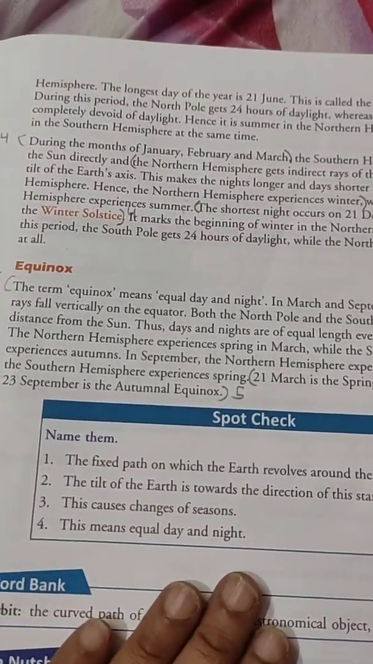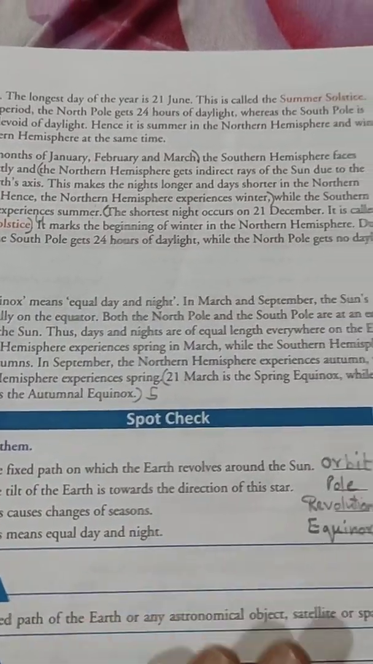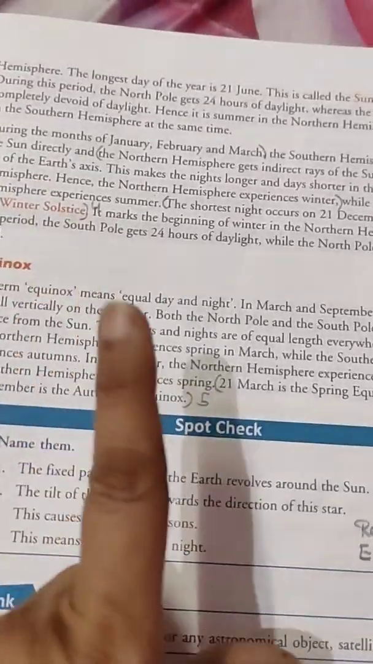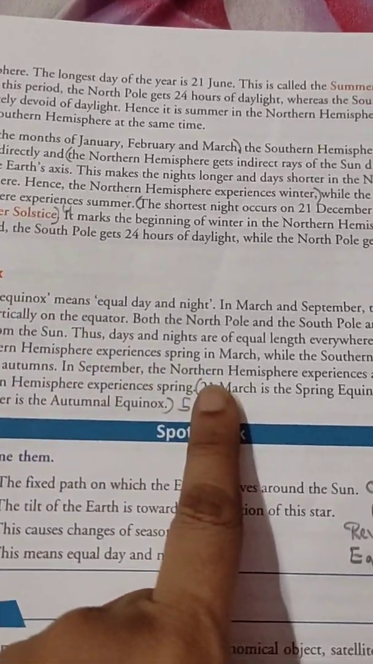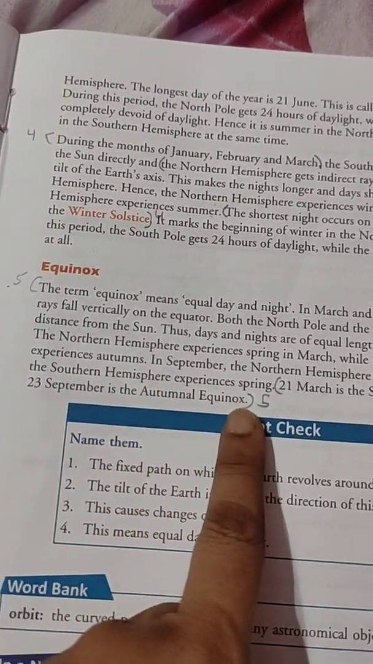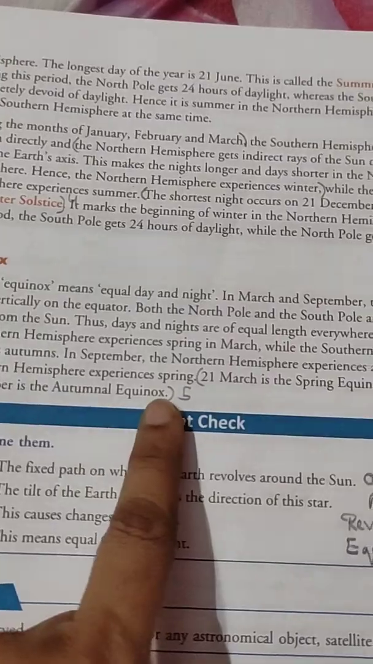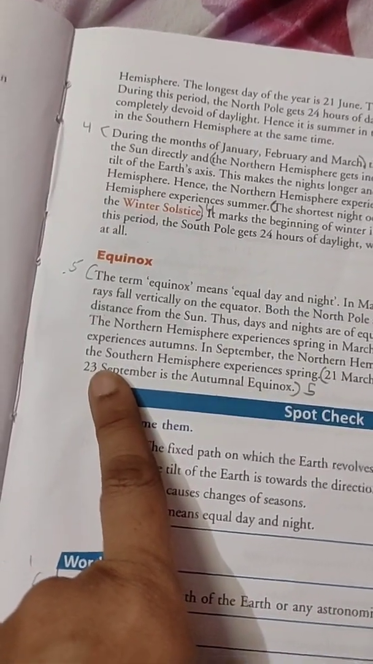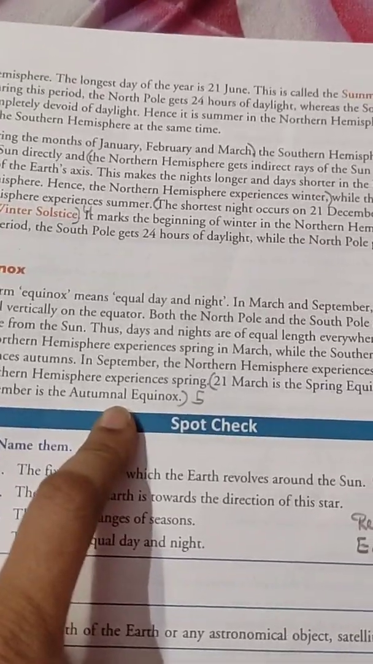The northern hemisphere experiences spring in March, while the southern hemisphere experiences autumn. In September, the northern hemisphere experiences autumn, while the southern hemisphere experiences spring. So 21st March is the spring equinox, while 23rd September is the autumnal equinox.